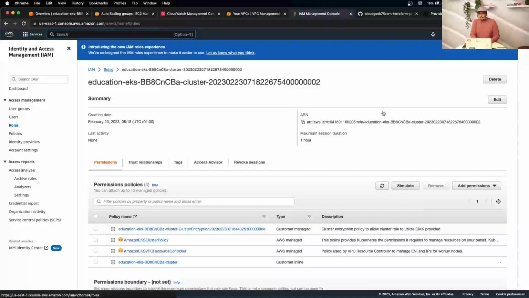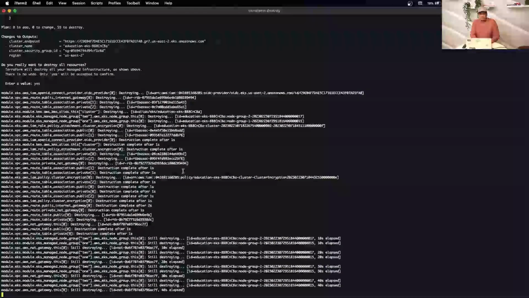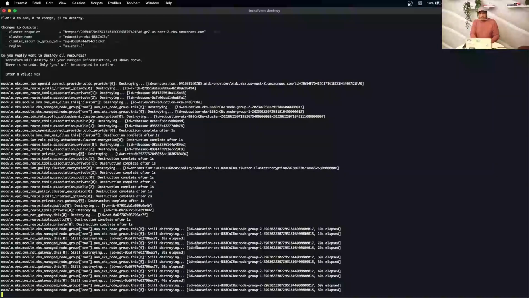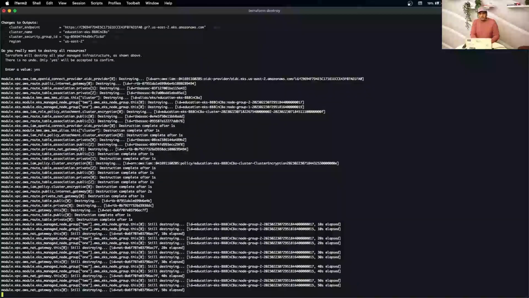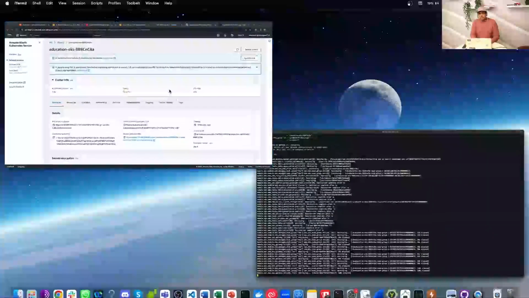So the state of the things will definitely change. So let's go back and see the output. Yeah, so as you can see, it's still destroying the node groups, destroying the route tables. Yeah, they're all in the process actually, so it's not completed yet. Behind the scenes, it's kicked off the process.